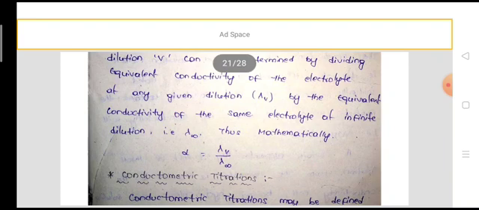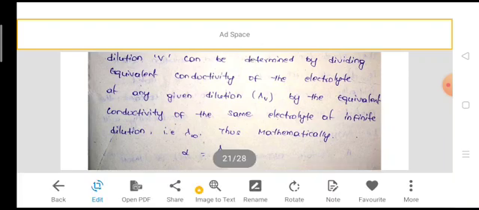Second application is calculation of ionic mobilities of the ions present in the electrolyte. Similarly, the third is calculation of degree of dissociation of a weak electrolyte.